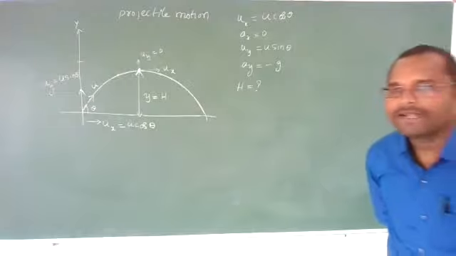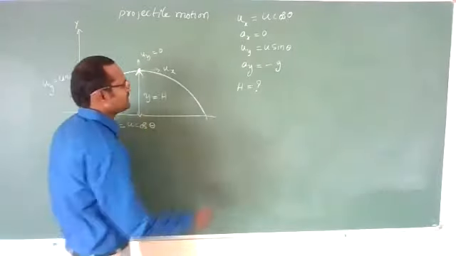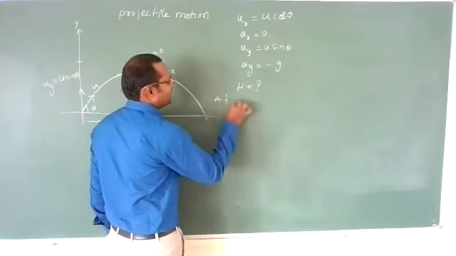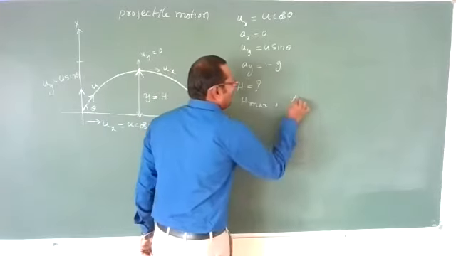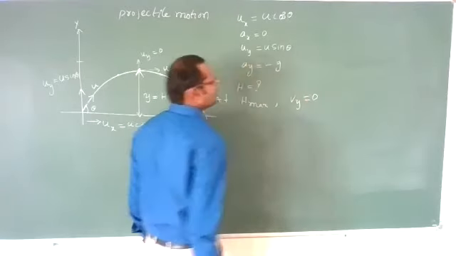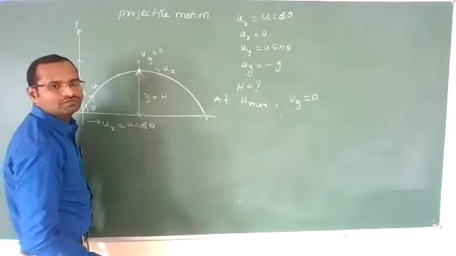That means at H maximum, the final velocity of a body vertically is zero.